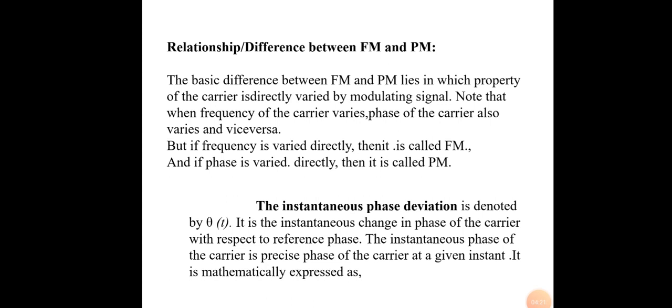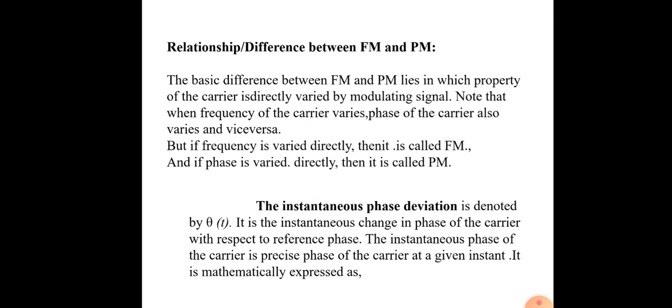Here when the frequency of the carrier varies, the phase of the carrier also varies. That means when the frequency varies, at the same time the phase also varies. If frequency is varied directly, then it is called FM. In the same way, if phase is varied directly, then it is called PM, that means phase modulation. Here the phase deviation will appear.